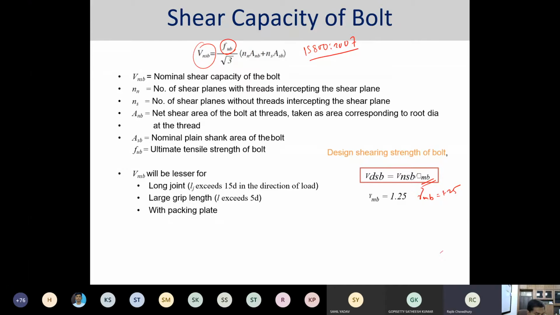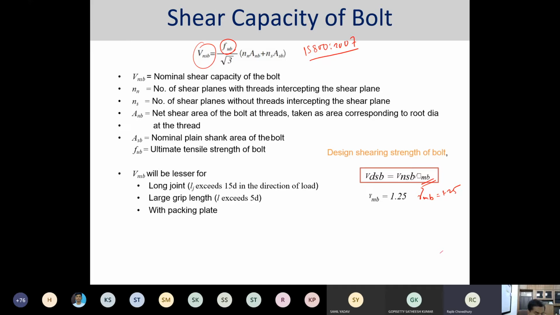The failure planes mean how many shear planes are there, and based on that you calculate the nominal shank area or the nominal threaded area, and depending on the number of planes you get the total design shear capacity.